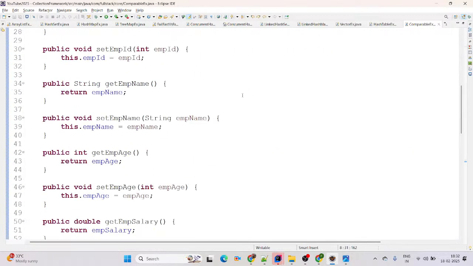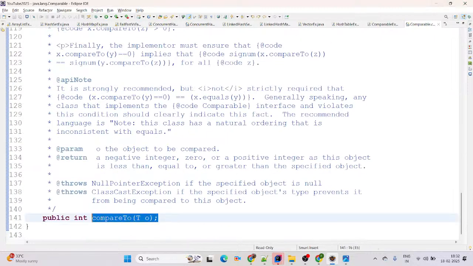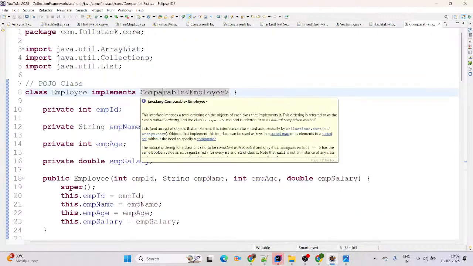Which is the abstract method available there? You can simply say compareTo. See, this is the compareTo abstract method available there. Abstract method means only a declaration ending with a semicolon. And one more point, it is used for single sequence sort.